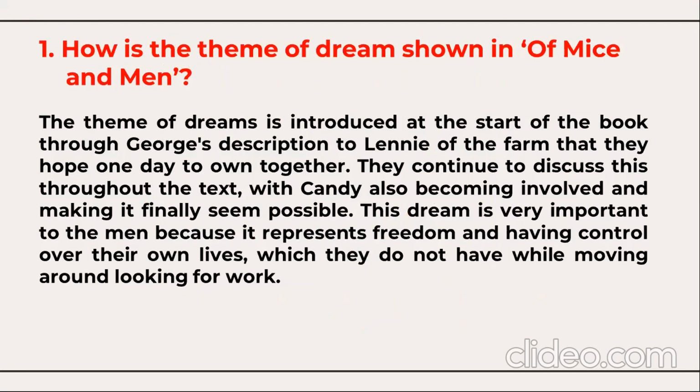The theme of dreams is introduced at the start of the book through George's description to Lennie of the farm that they hope one day to own together, their own dreamland. They continue to discuss this throughout the text with Candy. Even Candy becomes involved and makes it finally seem possible.